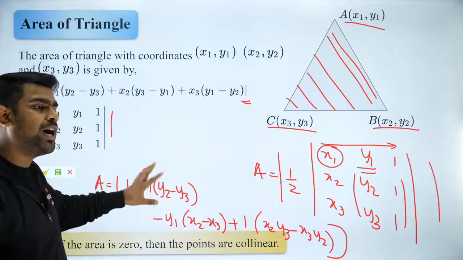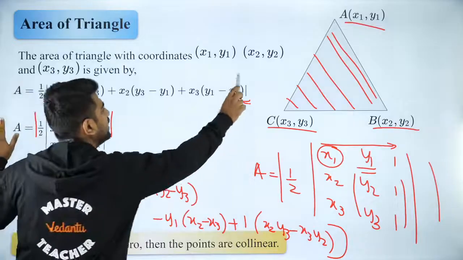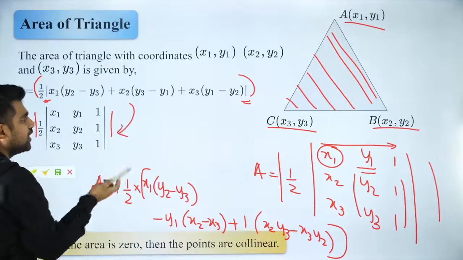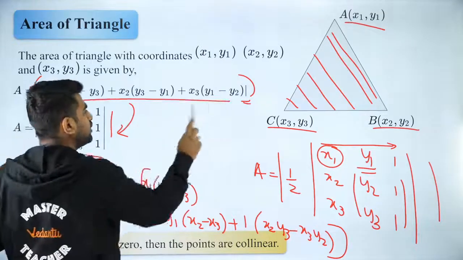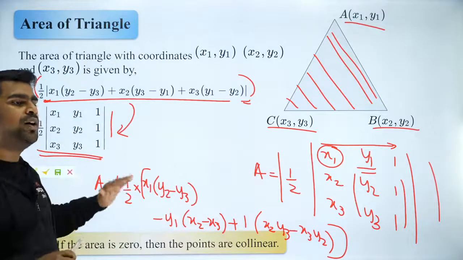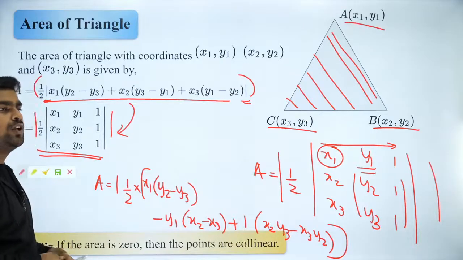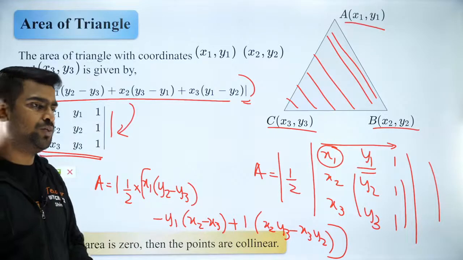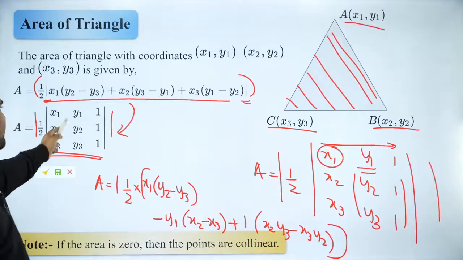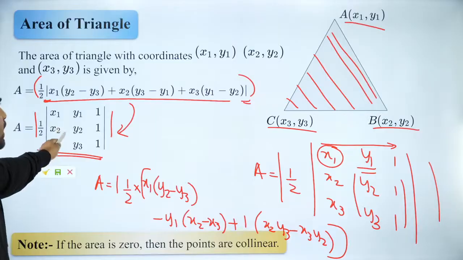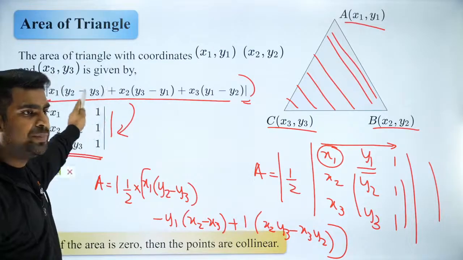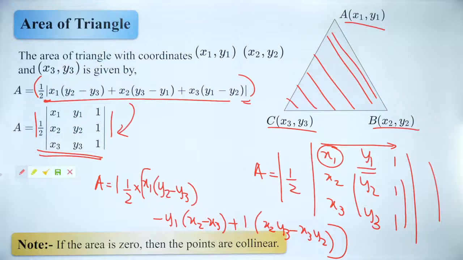So, Rajalakshmi, now do you understand what they have given here is actually the same thing? Don't you agree? Because when you open this determinant, you will eventually get this. So, I have already given you both the forms, Rajalakshmi. You have to use whichever is easier for you. I always recommend the determinant because it takes less memory to retain, but to retain this, you need to memorize the whole thing. That will take a lot of time. So it's up to you. Which one is easier? You guys can go for it.